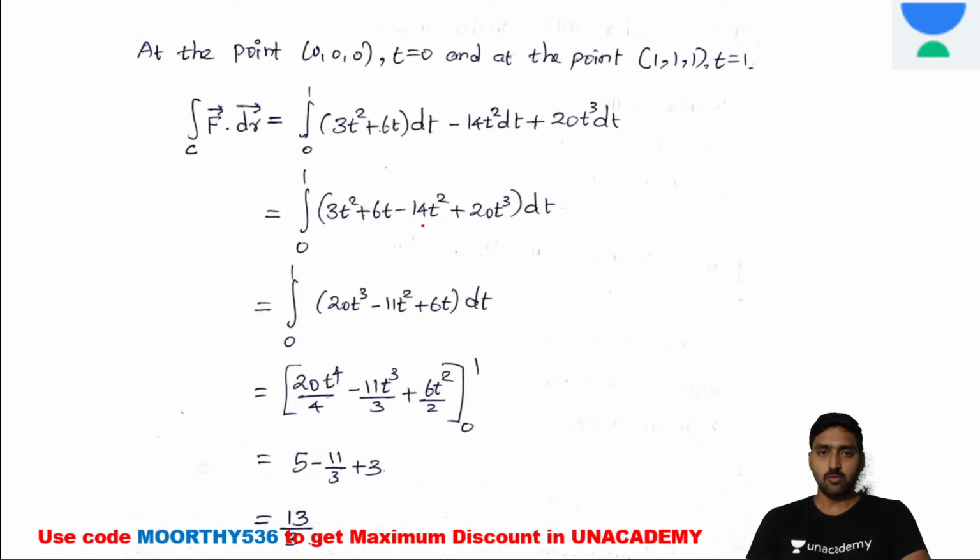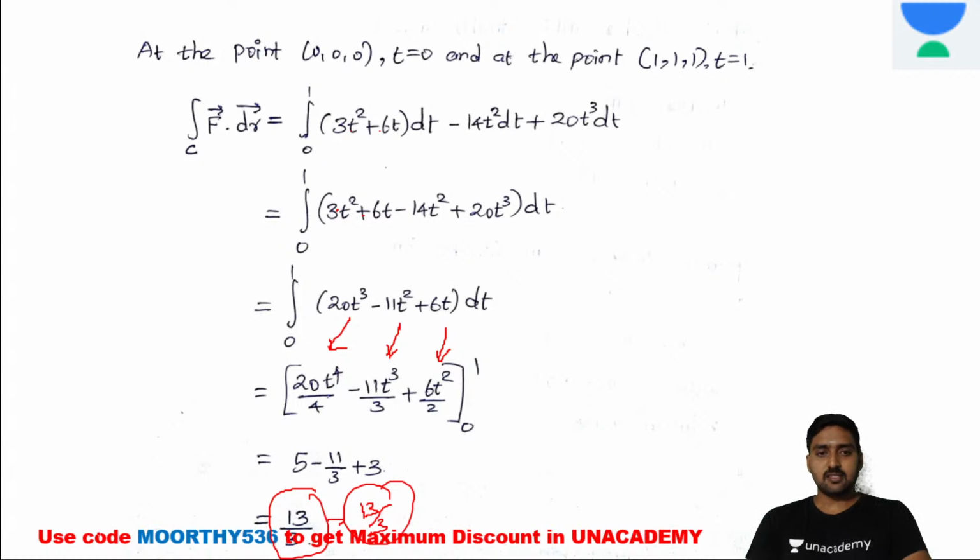If you integrate it, 20t power 4 divided by 4, 11t cube divided by 3, 6t square divided by 2. Now substitute the limit 0 to 1. While doing the simplification, we are getting 13 divided by 3. So this is the answer, right?